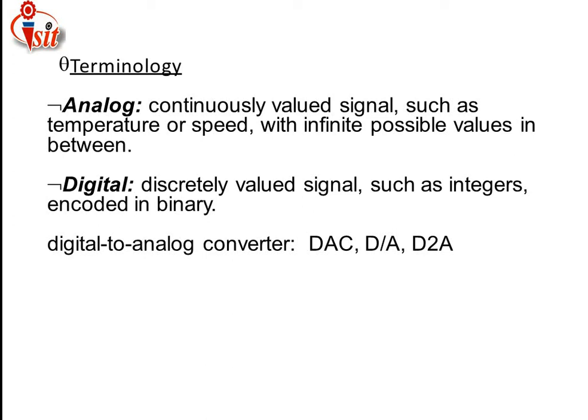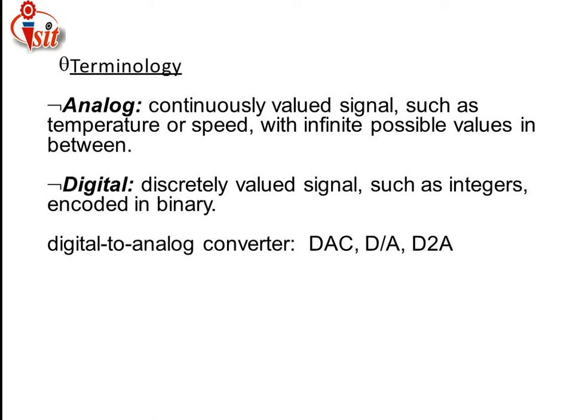Then next is the digital signal. In a digital signal, the signal is in the form of discrete values, such as integers encoded in binary. Whatever discrete signals are present in any kind of circuit may be considered digital signals, and whatever continuous signals are present in any kind of circuit may be considered analog signals.